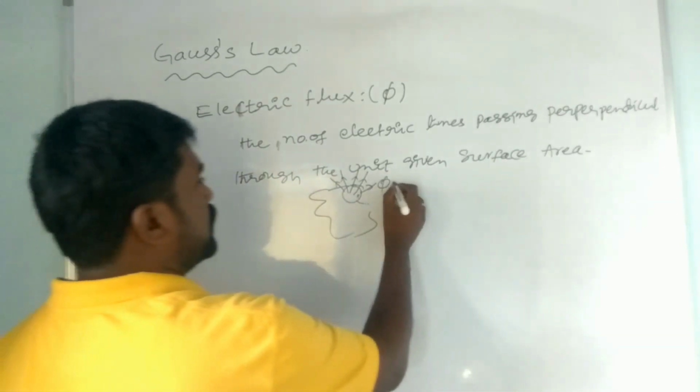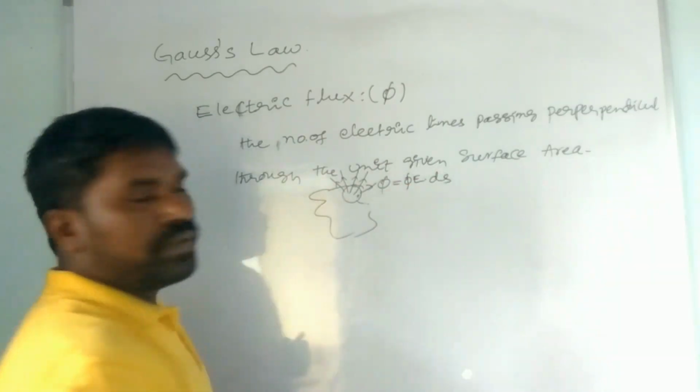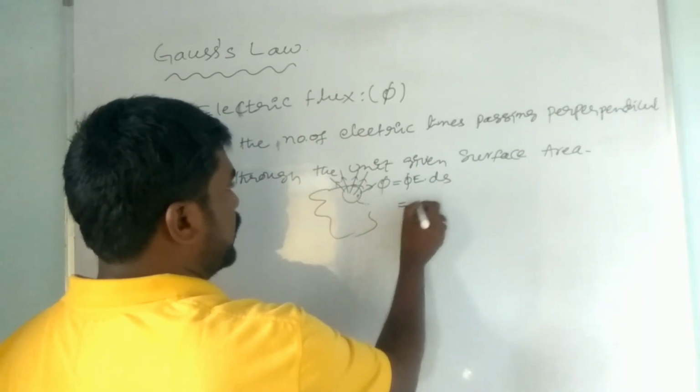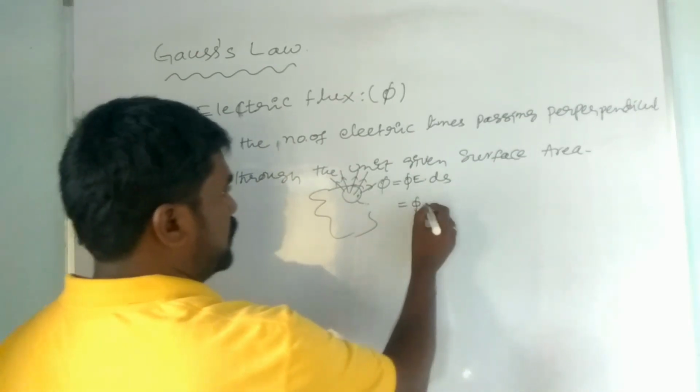So this electric flux is equal to the integral of E dot ds. For the dot product, you write the integral of E ds cos theta, where the circle on the integral means closed surface.